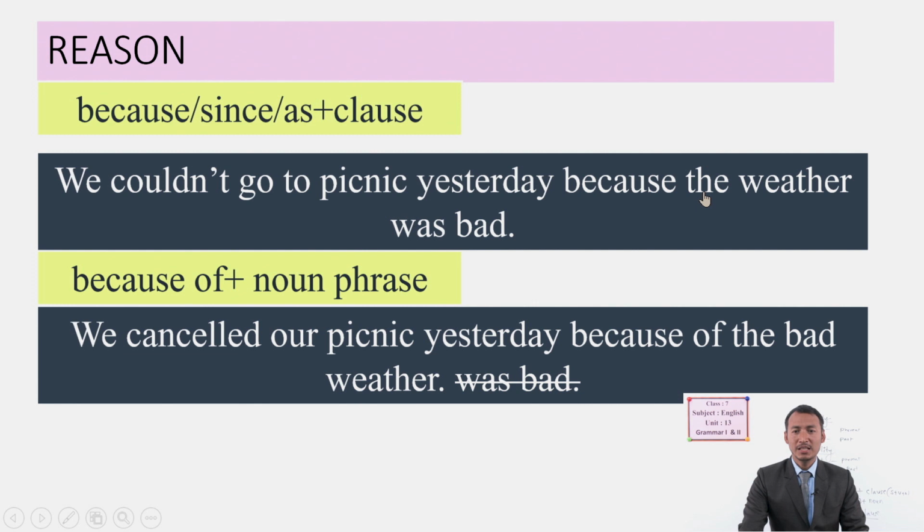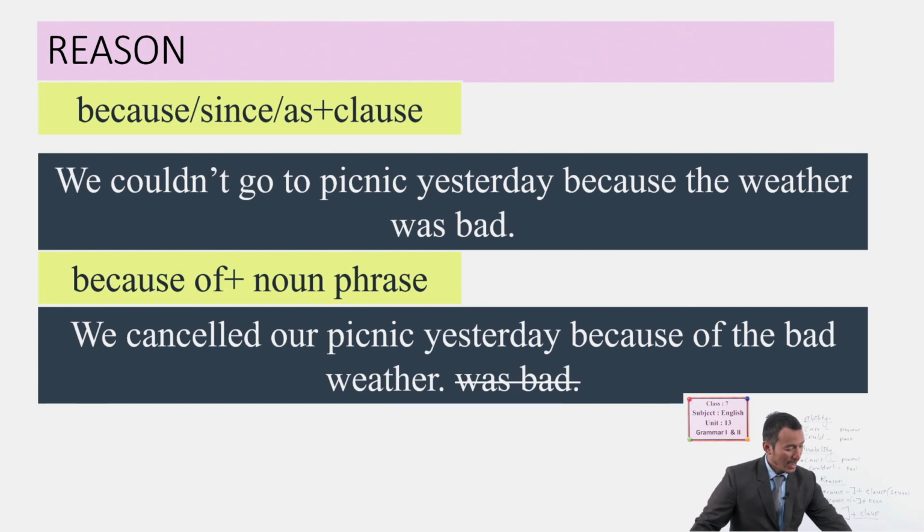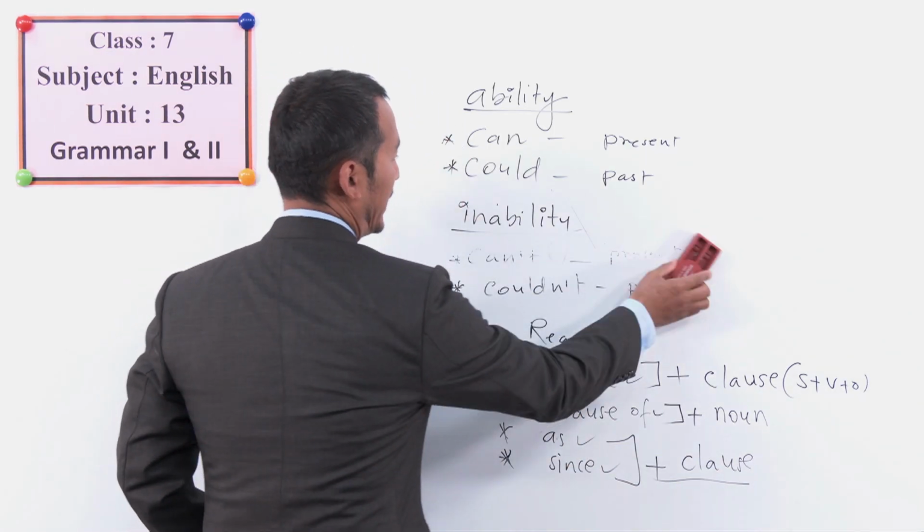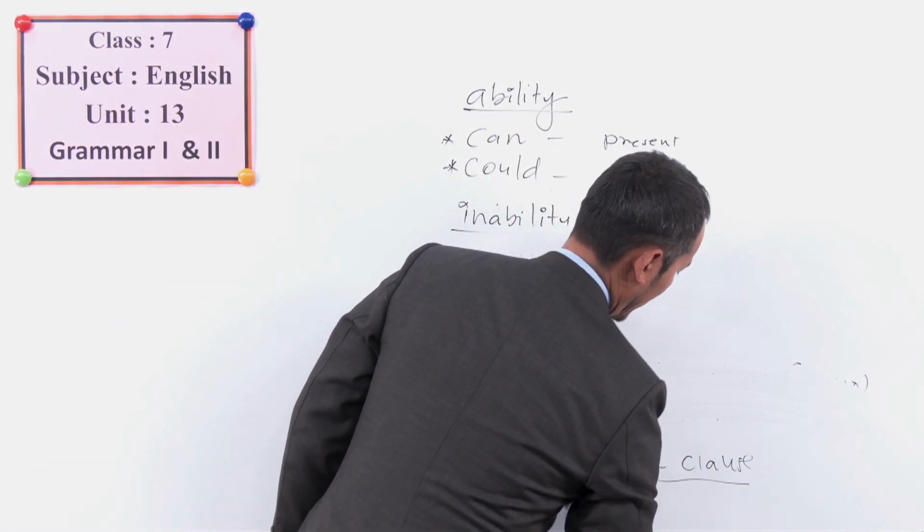For example, the weather was bad is a clause, and this is made into a noun phrase like the bad weather. Okay, so you have to change this clause into a noun phrase for using because of, for the same meaning.